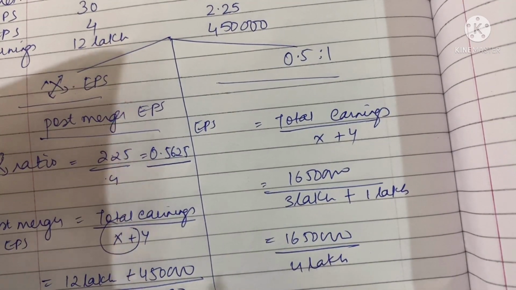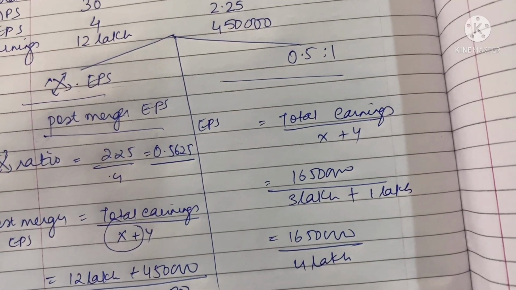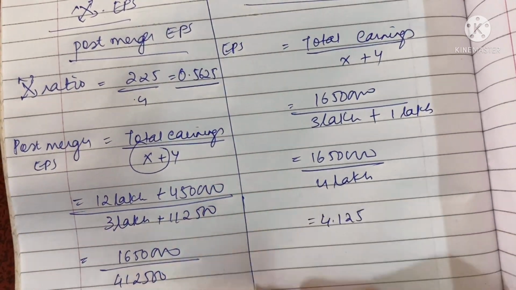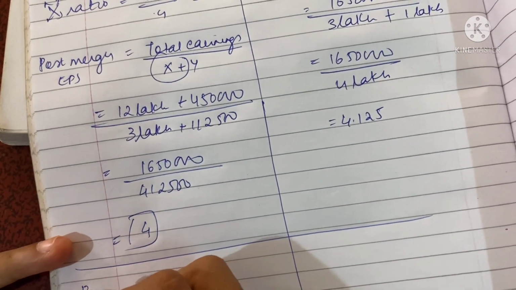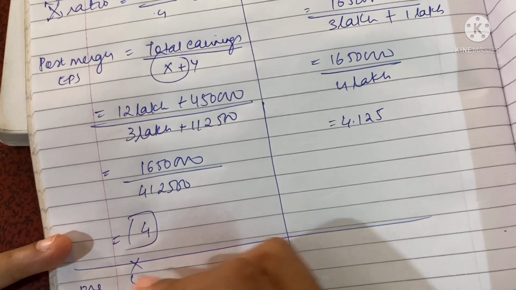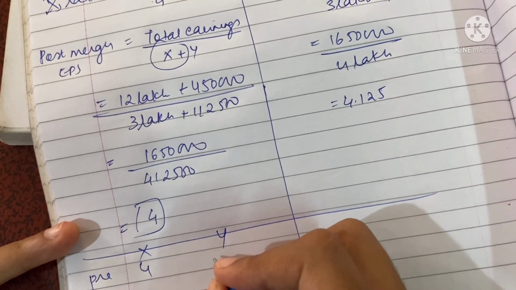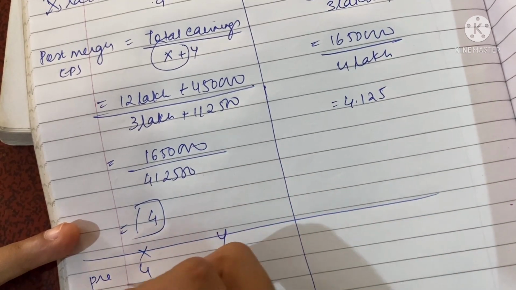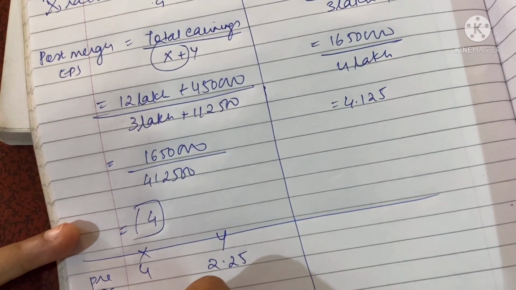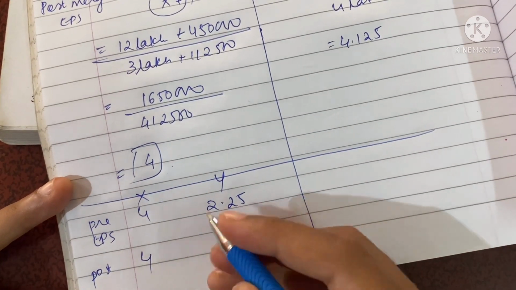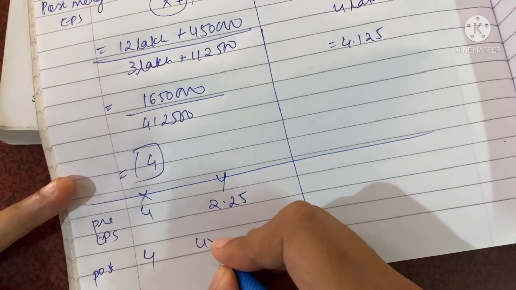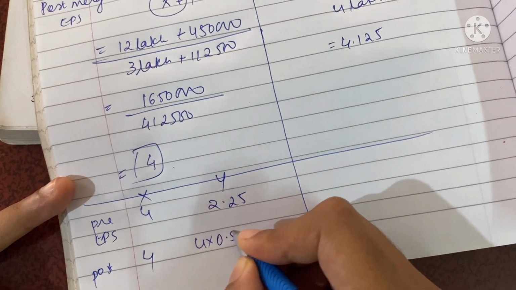Now, the impact. If we need to calculate the impact under both proposals, pre-merger EPS is 4 for X and 2.25 for Y. Post-merger EPS is 4 only for X. For Y, how will we calculate? 4 into the exchange ratio of 0.5625.